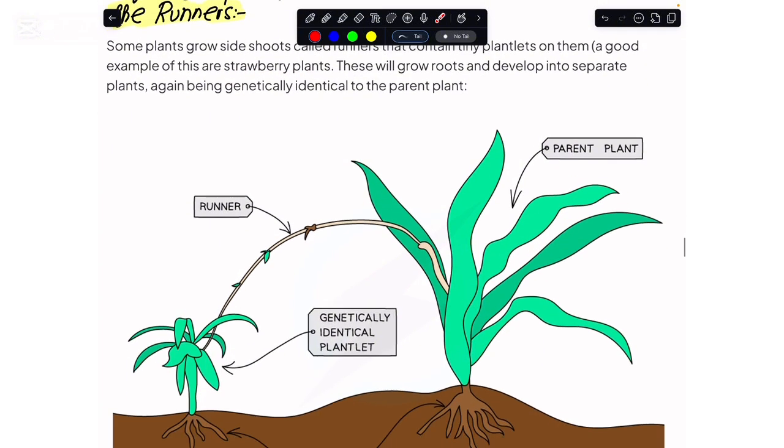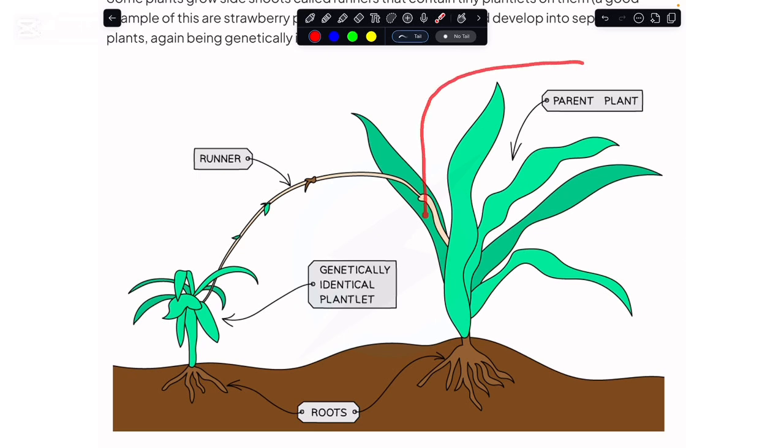Now what happens is that here we have this parent plant, and this is one single plant, and randomly, their stems would outgrow, and you see that this is outgrowing, and this would get into the soil, and over there, the mitosis of the cells would begin to happen again, and a new strawberry plant has started to emerge, and after some time, it would cut its connection with the parent plant. Here you see this outgrowth from where this entire strawberry plant has emerged. This is referred to as the runner.